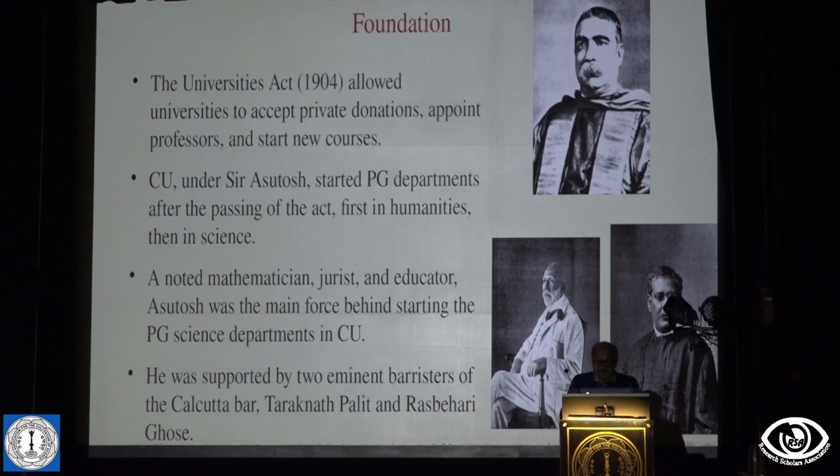So he went to Indian donors, and these are the two gentlemen who helped him. I don't know whether you can see the pictures, but this is Taraknath Palit, and that is Rashbihari Ghosh. The Rashbihari Ghosh after whom the Rashbihari chair is named. They were two advocates, and Ashutosh was actually a junior of Rashbihari Ghosh when he started his career in law.